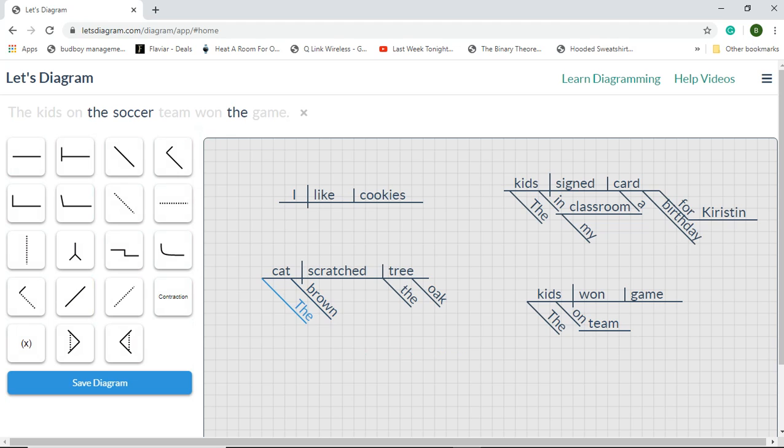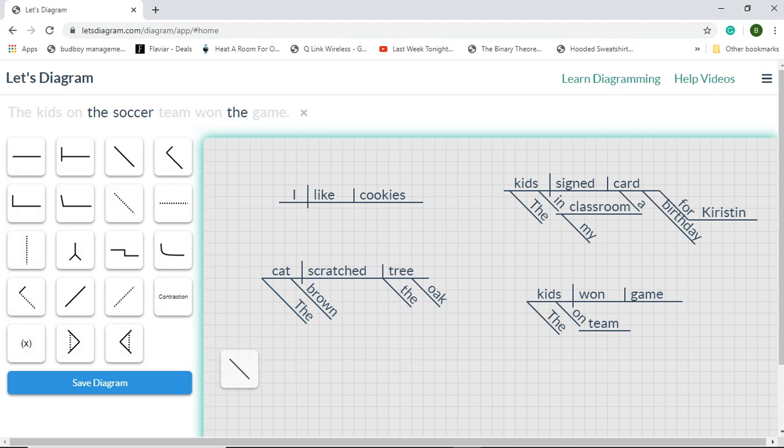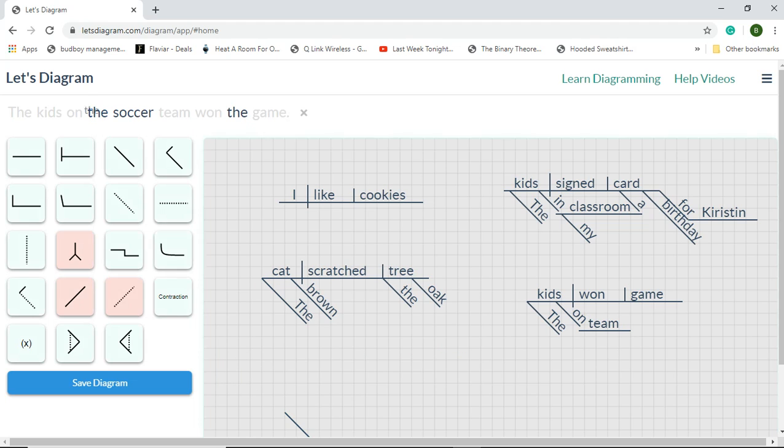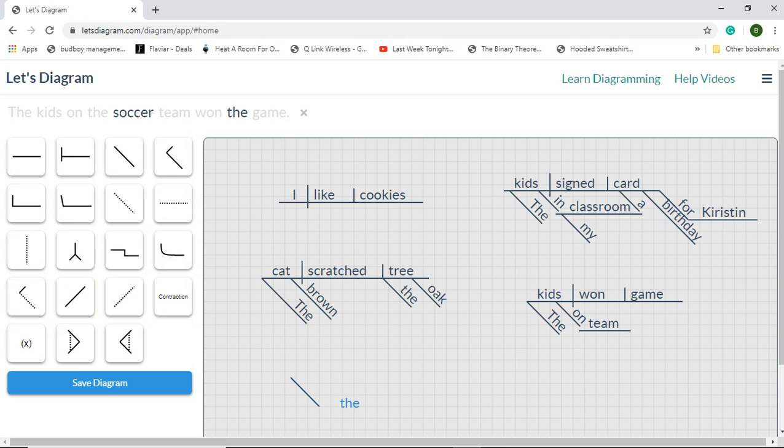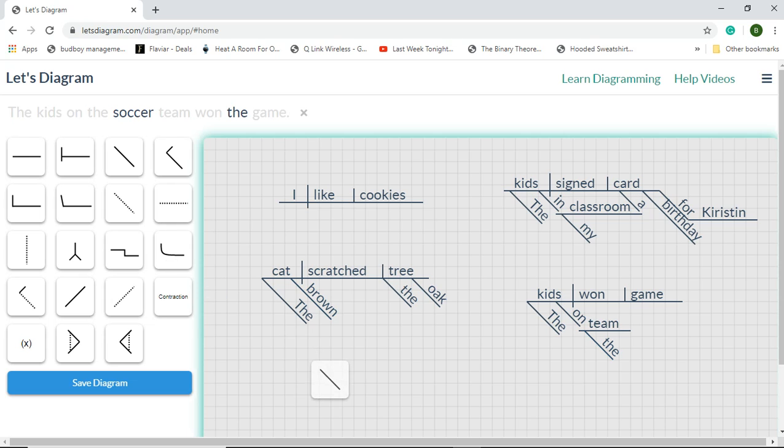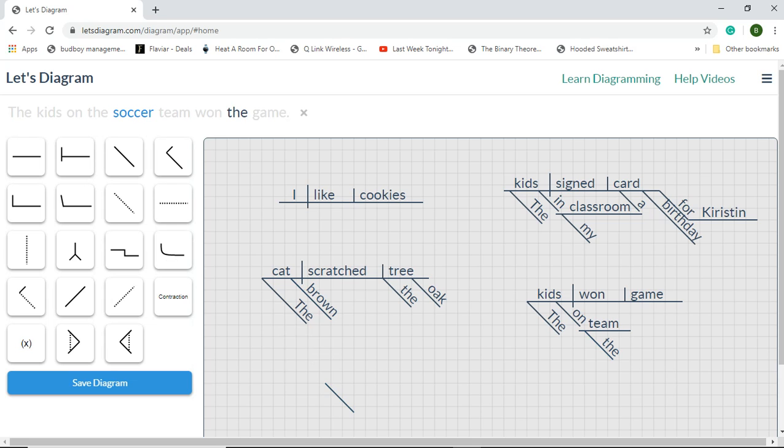Okay. The is always an adjective, and it is modifying the object of the preposition, which is team. Which team? The team. And soccer is also answering that which team?